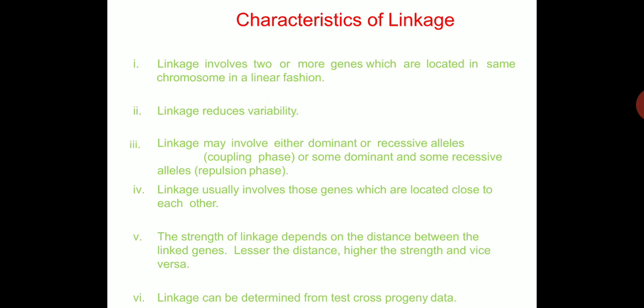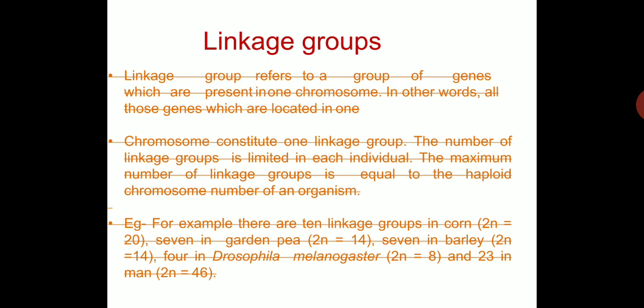Linkage usually involves those genes which are located close to each other. It means the nearer the genes are together, the more the chances of linkage and the lesser the crossing over. The strength of linkage depends on the distance between the linked genes. Lesser the distance, higher the strength, and vice versa. The more the distance between the linked genes, the more the crossing over, and the lesser the distance, the higher the linkage. Linkage can be determined from the test cross progeny data.